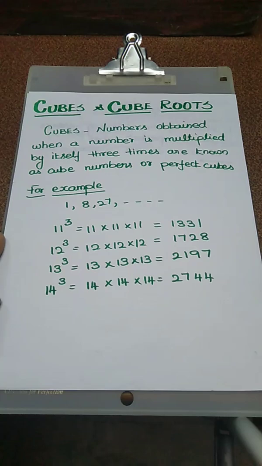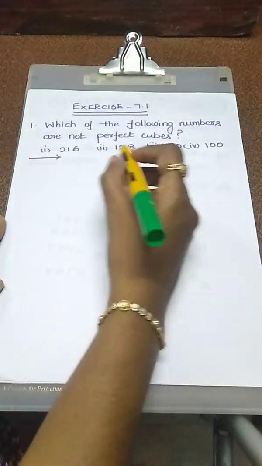In exercise 7.1, first problem, which of the following numbers are not perfect cubes? How can we say this number is a perfect cube or not a perfect cube? First we have to find the prime factors of that particular number. Then we have to group the values 3 times. Then easily we can say this number is a perfect cube or not a perfect cube. The first value is 216.